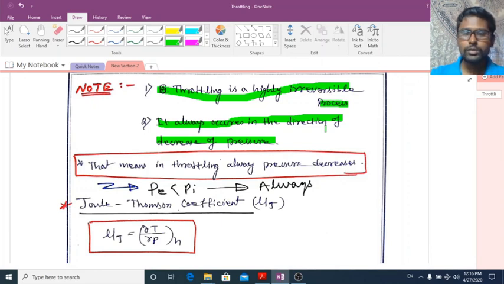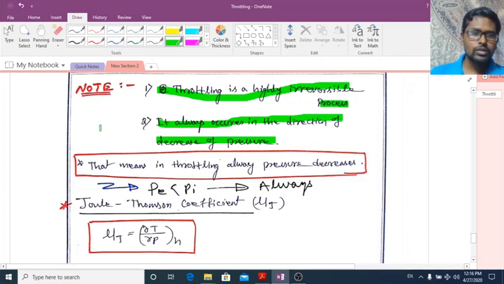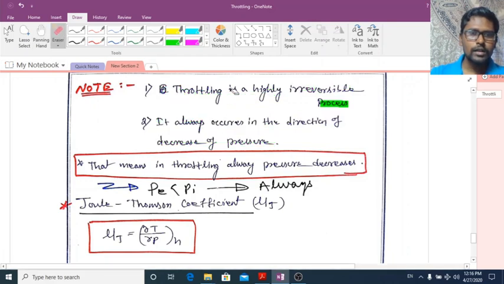If you are reducing the pressure, there is a chance that the temperature may or may not decrease, but there is a possibility that temperature may decrease. So in throttling, pressure always decreases.